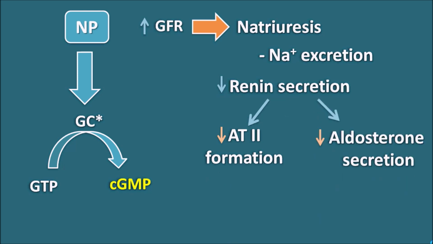And when angiotensin II is not formed, vasoconstriction is not mediated, and it results in vasodilatation. So in this way, natriuretic peptides increase the sodium excretion as well as decrease the renin secretion, thereby they decrease the angiotensin II formation as well as aldosterone secretion. All this can result in vasodilatation. So increase in the cyclic GMP is the main mechanism of the natriuretic peptides.